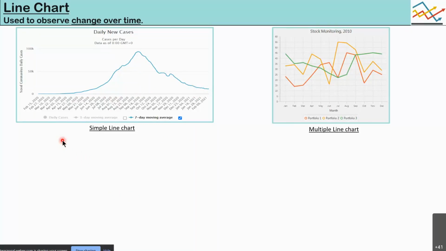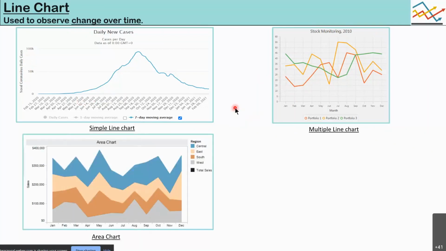Now, when you compare multiple line charts, this will give you this chart. For example, you are monitoring some stocks in your portfolio. This gives you a fair idea how your stocks might be performing. Again, the measure is the stock, via time, so measuring over time.